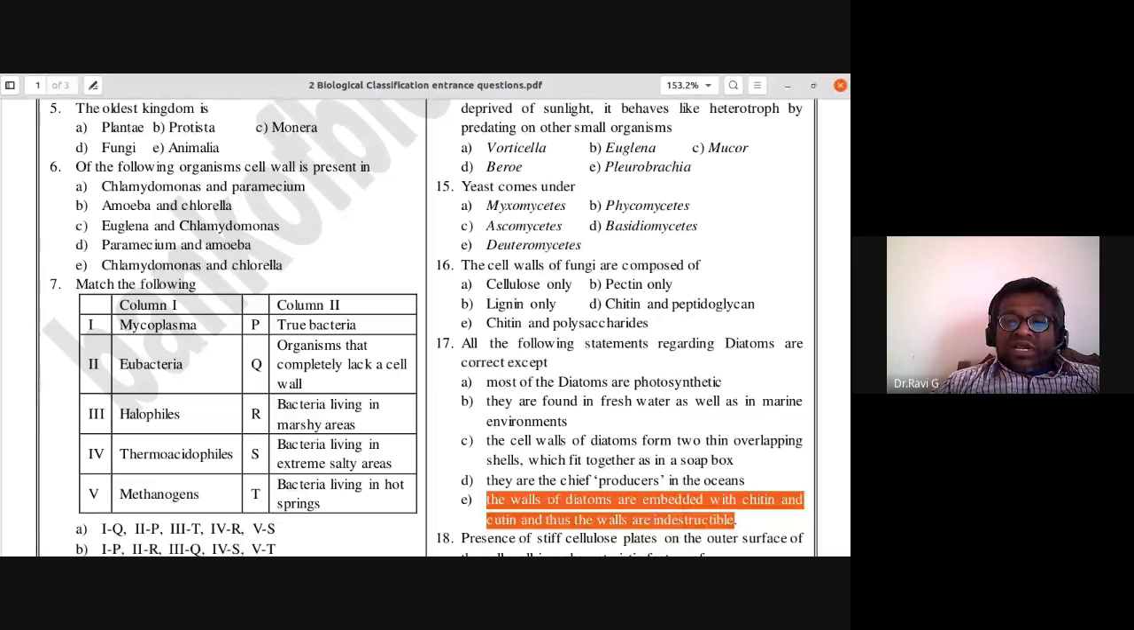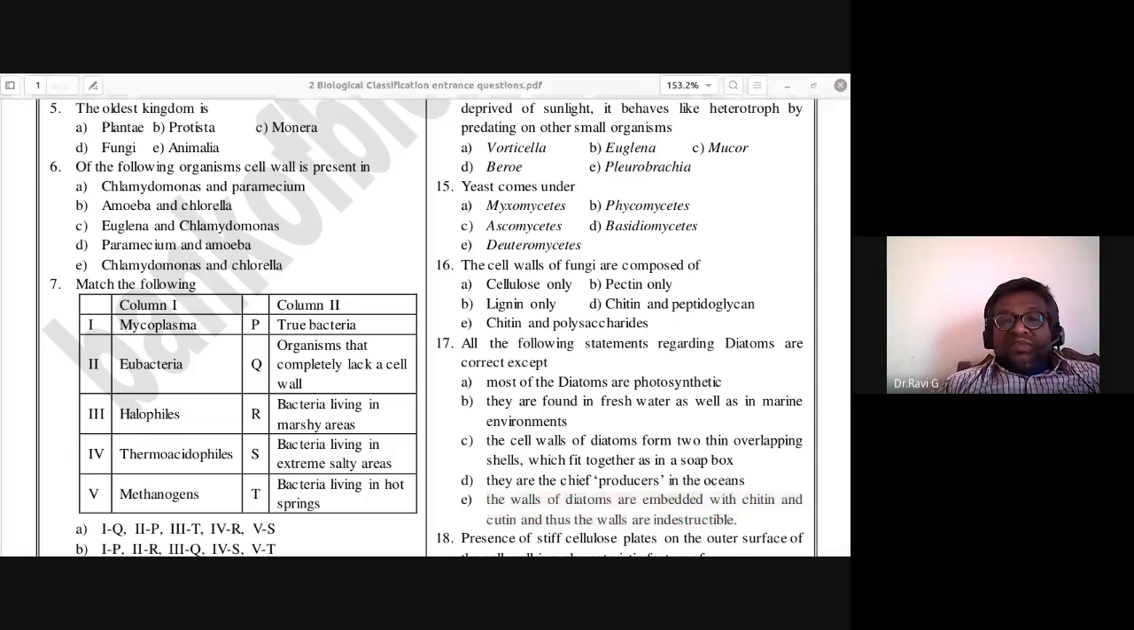This is the wrong statement. They are made up of siliceous walls. So they are not made up of chitin and cutin. They are made up of siliceous wall. 17th, E is the wrong answer.